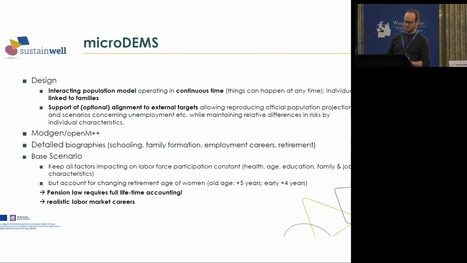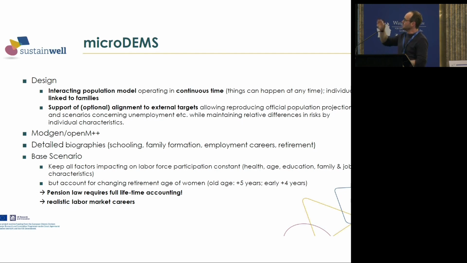Now, just to explain the model very briefly, MicroDEMS is a dynamic microsimulation model. We use an interacting population model. So individuals in the population interact with each other. It's operated in continuous time, so everything can happen at any time in the model, and people are linked to their families. So we can allow for parents' characteristics to affect their children.